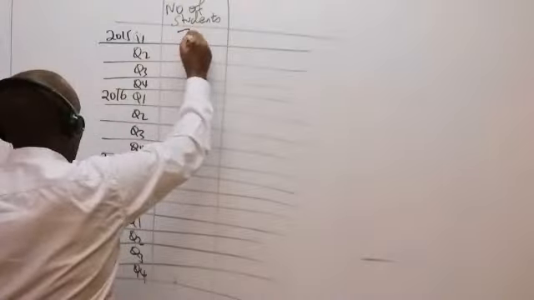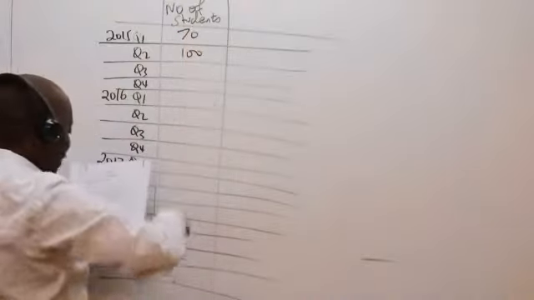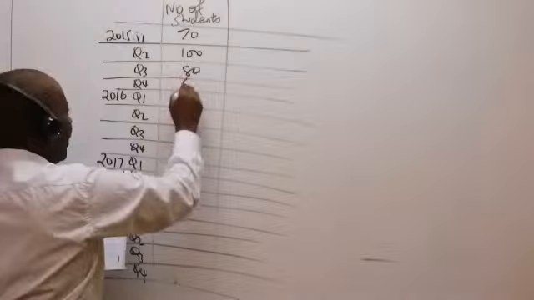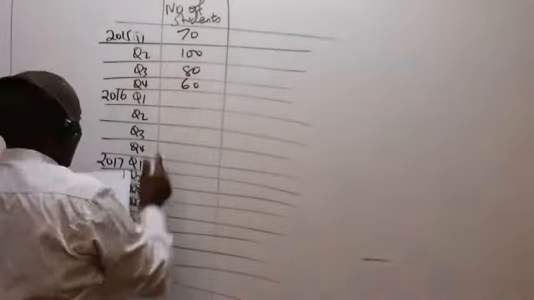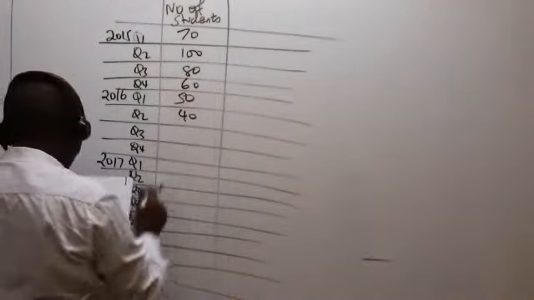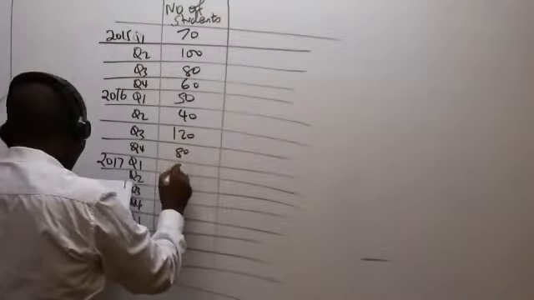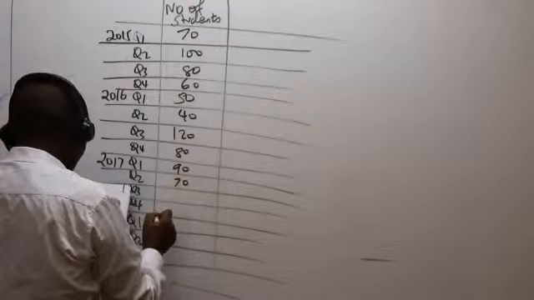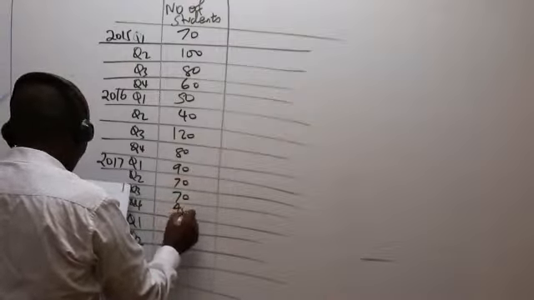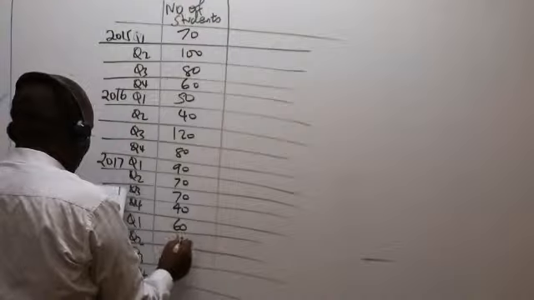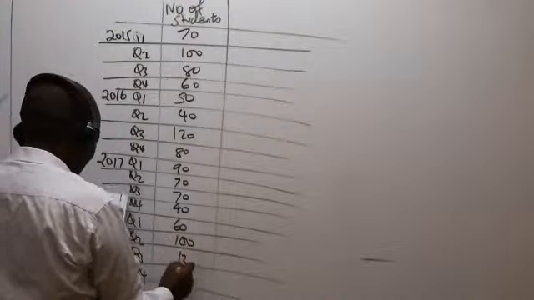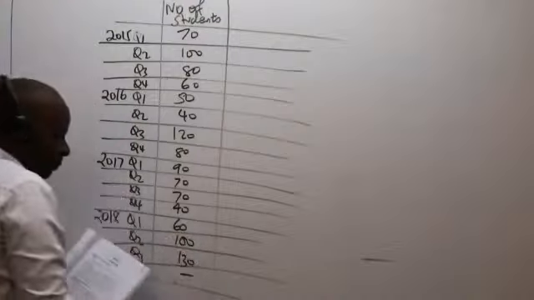So we have here the number of students: 70, 80, 60, 50, 40, 50, 40, 120, 80, 90, 70, 90, 70, 70 again, then 40, then 60, 100, 130, and a dash there.